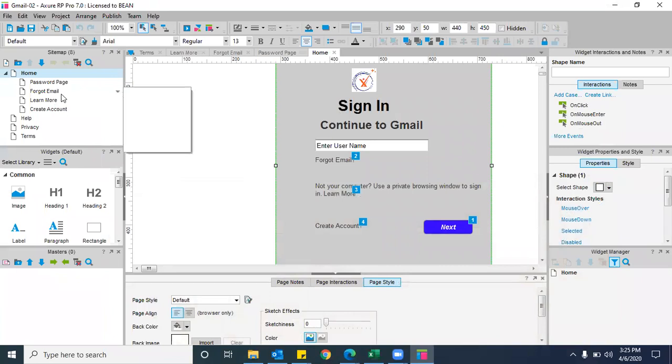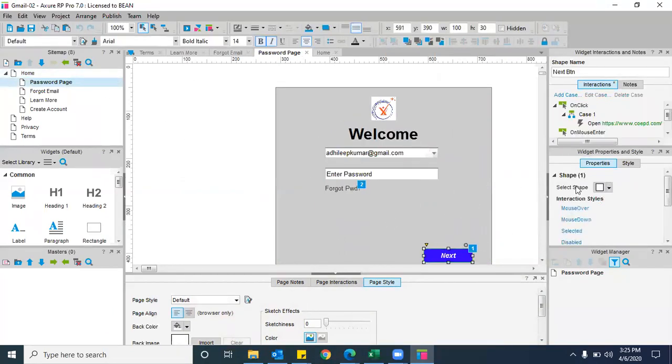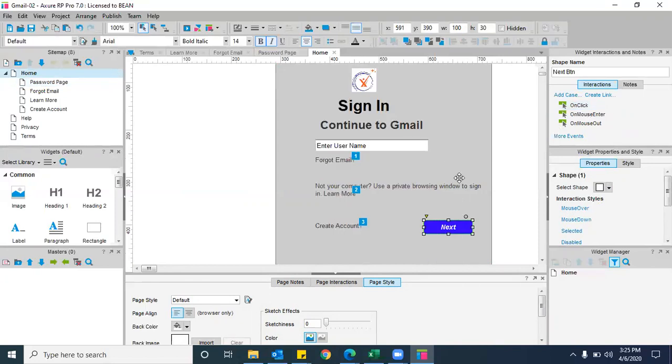See, I'm at the home page now, and I'm removing all the links for now. This next button link I removed for the home page as well as for the password page. The next button link there I deleted as well, right? Clear? Yes, sir.